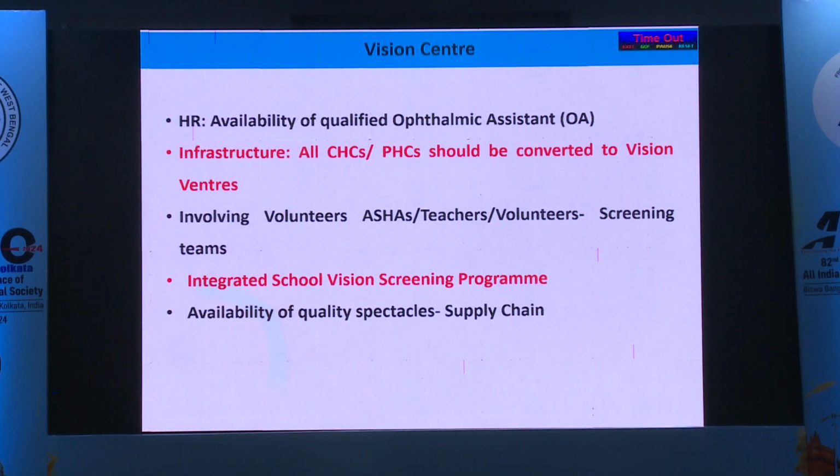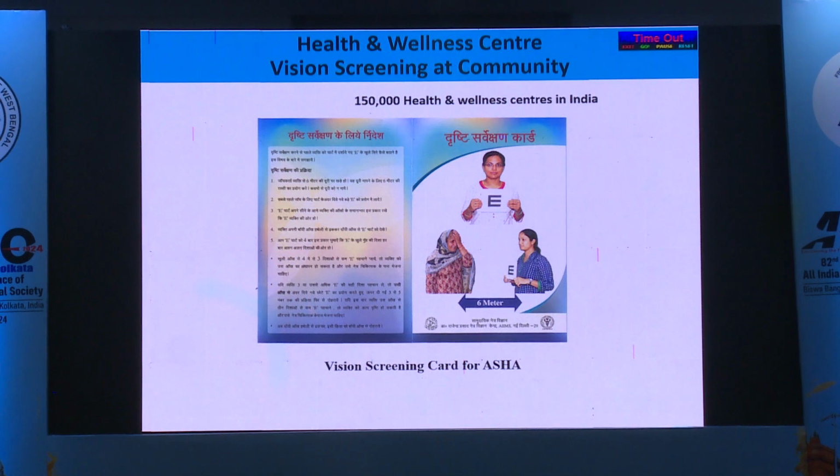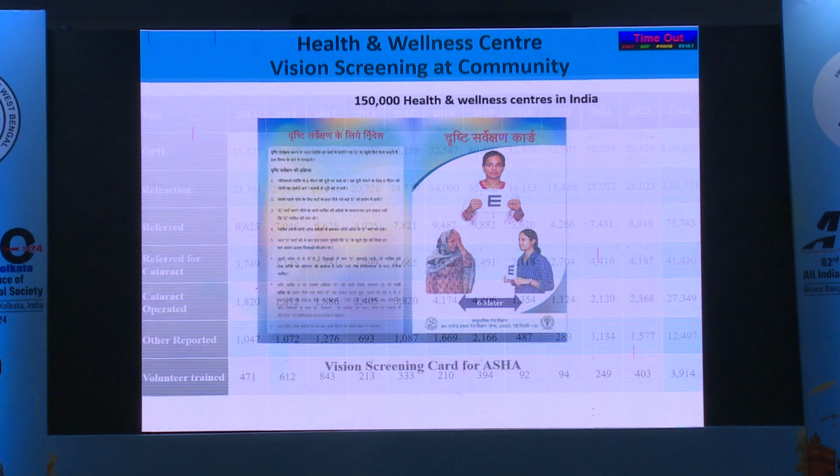Of course, human resource, ophthalmic technicians, is a major challenge for our country. The various associations say that there are nearly 70,000 ophthalmic technicians available in the country, but I doubt it. As per the data which we collected in the HR survey, the number is around 20,000 only. The rest we have to think about how to increase the human resource, infrastructure, manpower. All these are challenges, and we need strategies. ASHA workers are one way where we can involve them through health and wellness centers, and they can be involved in initial screening of all the children in the entire population for visual impairment.